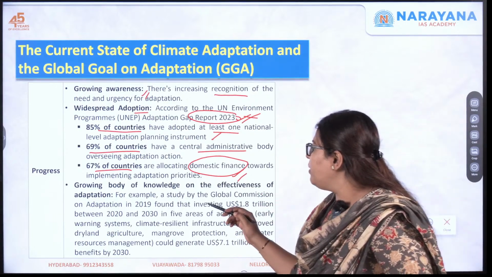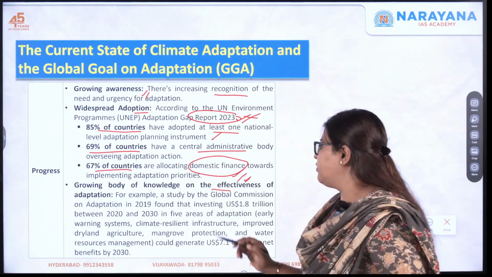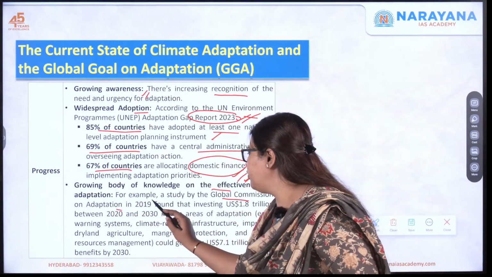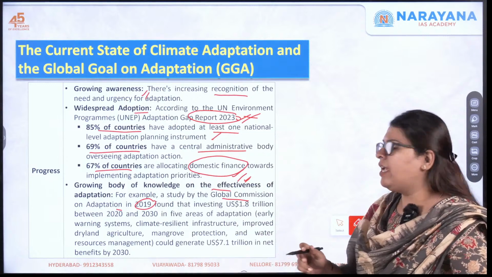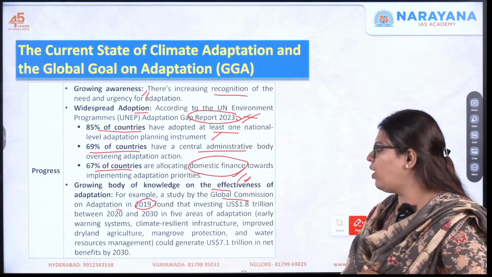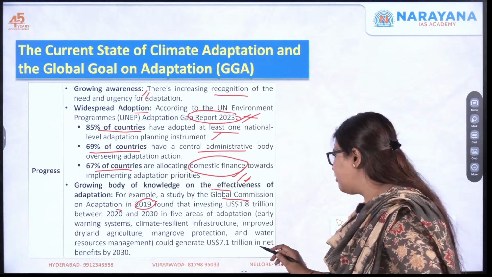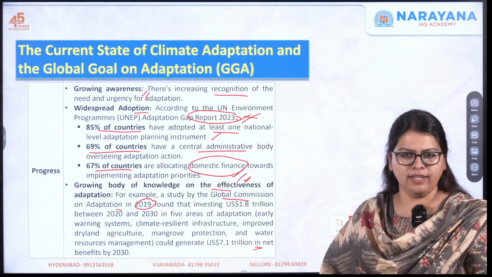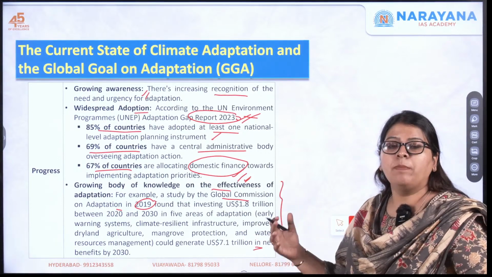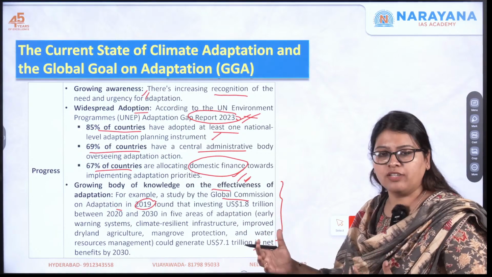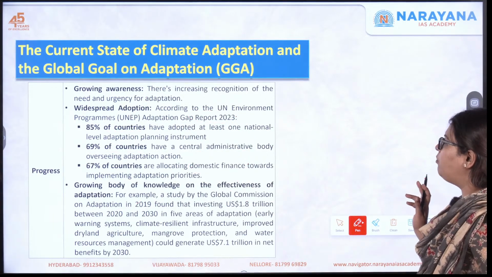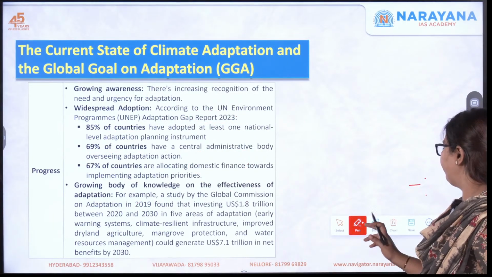Next, there is a growing body of knowledge on effectiveness. For example, a study by the Global Commission on Adaptation in 2019 found that if you invest a few trillion dollars into adaptation, it could generate substantial net benefits by the year 2030. All these figures are not important, but you need to know how important it is for us to adopt this adaptation strategy or goal. Now moving forward, the next one.